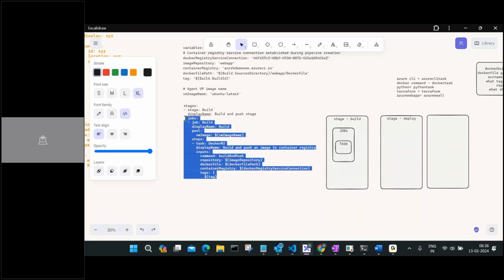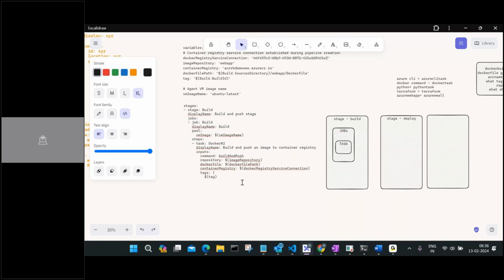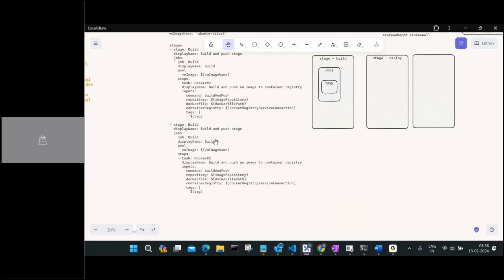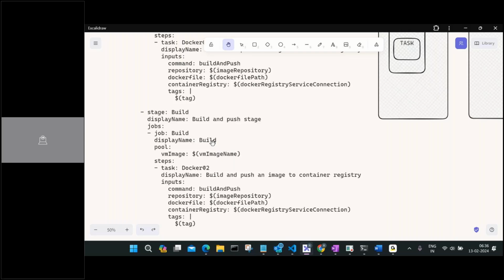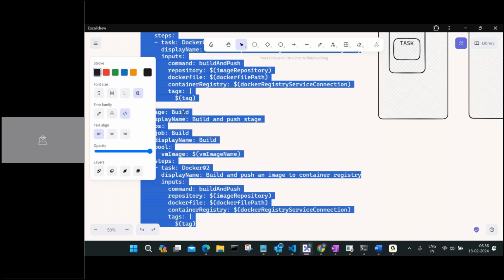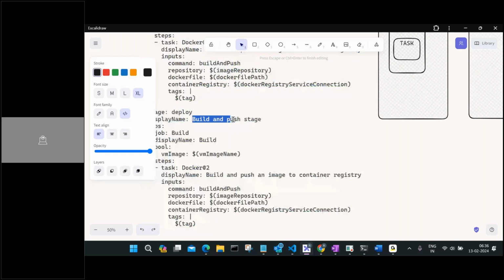Apparently I'm doing it in the wrong place. I should not really do it here, but let me show you. Say we are going to create a deploy here. I'm just saying deploy. Maybe we're just changing everything here. Deploy to web app. Here also you are just changing the deploy name.